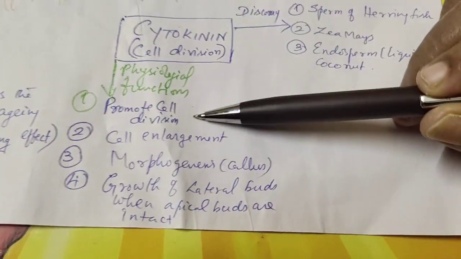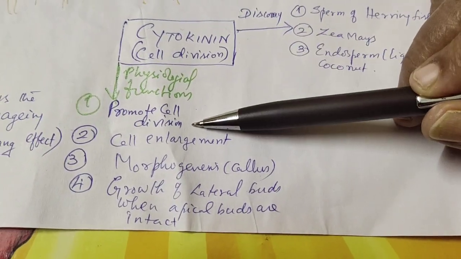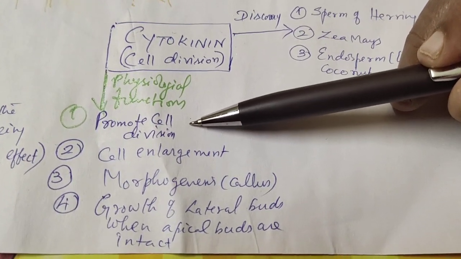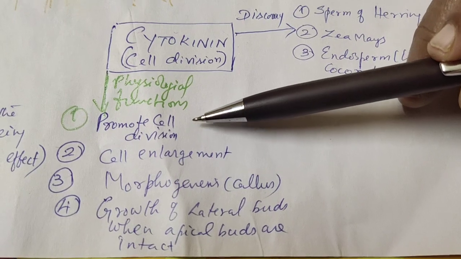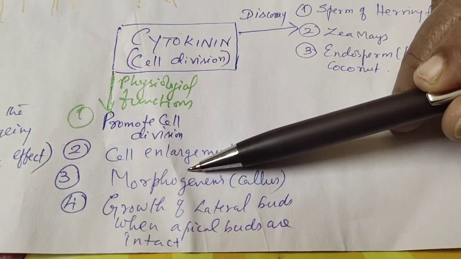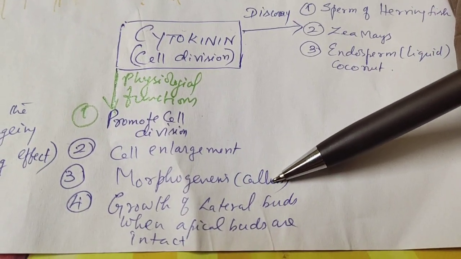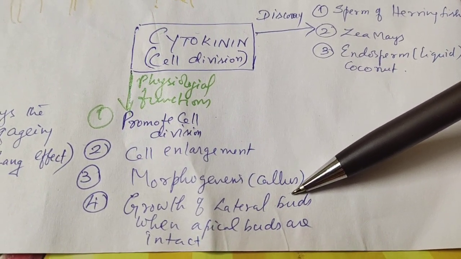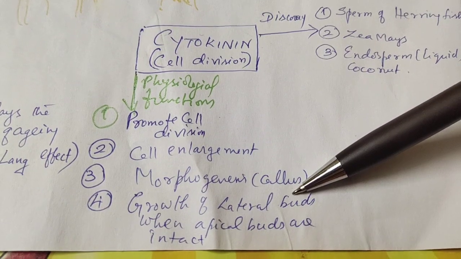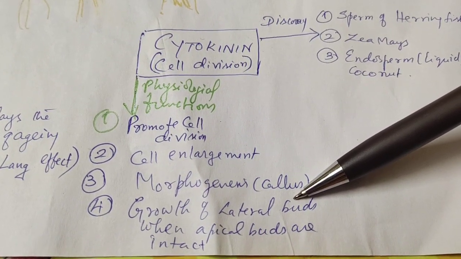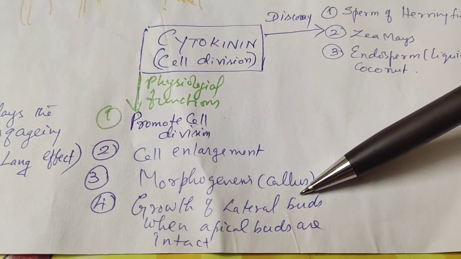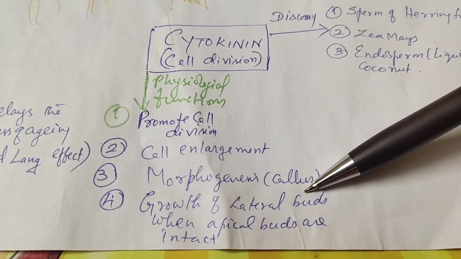Next is the functioning of cytokinin. It promotes cell division, and as it promotes cell division, more and more cells will be formed. As a result, enlargement takes place. Then morphogenesis, which is a very important thing. We are using cytokinin mainly nowadays for this purpose. In a plant breeding experiment, such as somatic protoplast fusion, we develop callus, which is a mass of